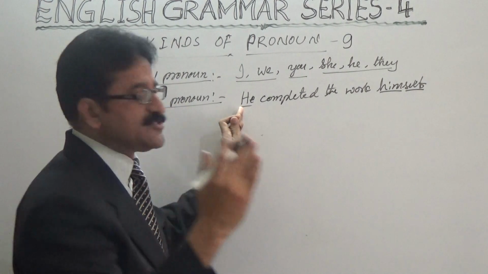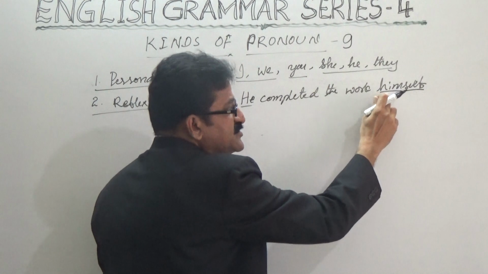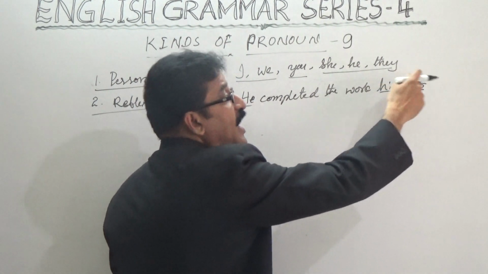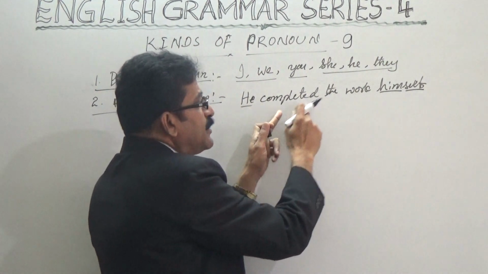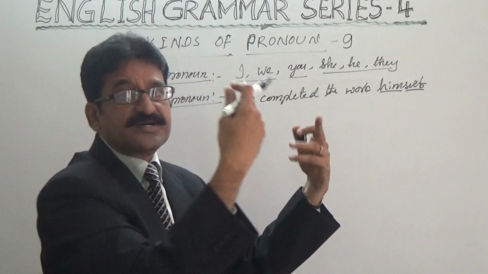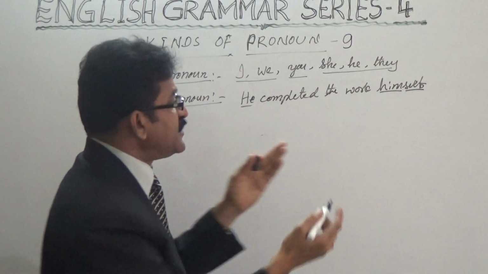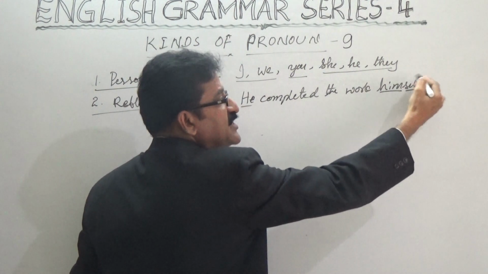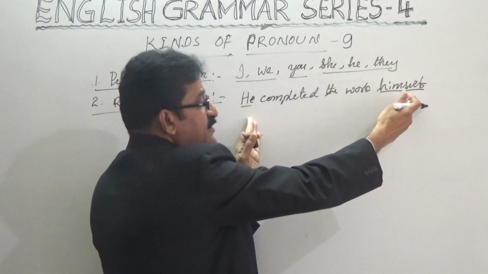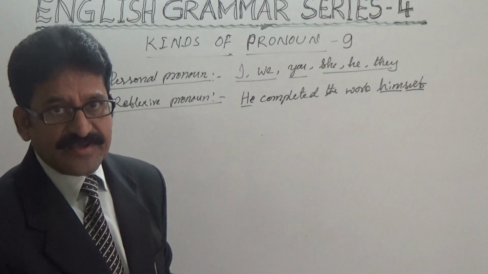That is why reflexive. If it is singular, self is added. If it is plural, we, ourselves. For example, we completed the work ourselves. They completed the work themselves. They enjoyed the party themselves. Like that, if self or selves is added to the pronoun and it reflects the subject at the end, this is called reflexive pronoun. Is it clear?